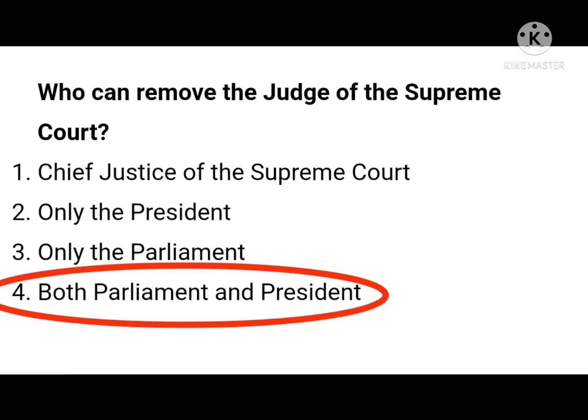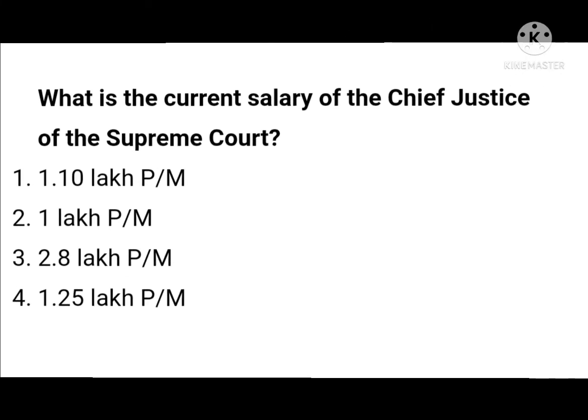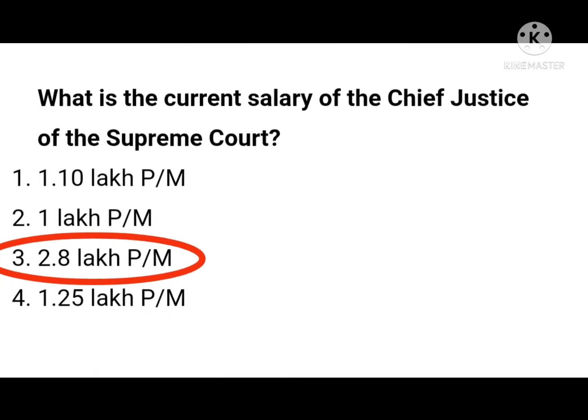Then the next question, what is the current salary of the Chief Justice of Supreme Court? 1.10 lakh per month, 1 lakh per month, 2.8 lakh per month, or 1.25 lakh per month? The Chief Justice of India gets his salary from the Consolidated Fund of India, which is 2,80,000 Indian rupees per month, and the other judges of the Supreme Court get 2,50,000 per month. So the right answer is 2.8 lakh per month.